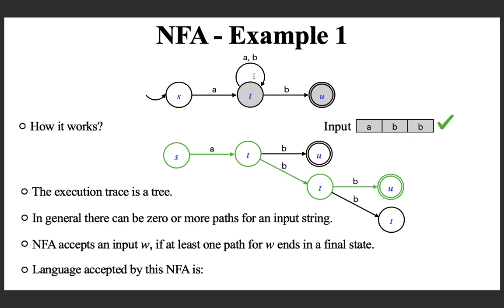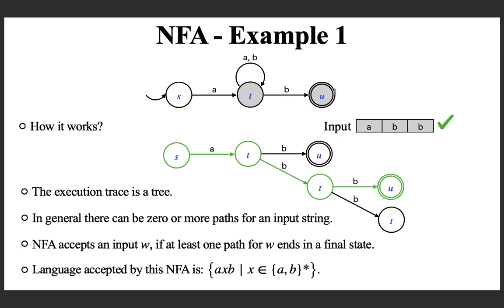Do you have any guess? It is not difficult. You can see that it is the set of all strings starting with A and ending with B. X could be any string over AB, because if you accept, that means you traverse from S to U. So, the first symbol was an A and the last symbol is a B.